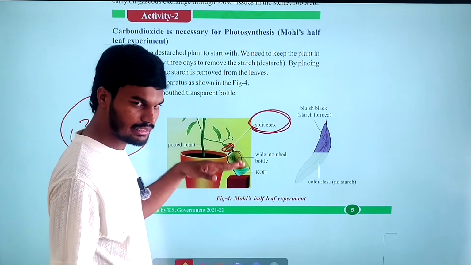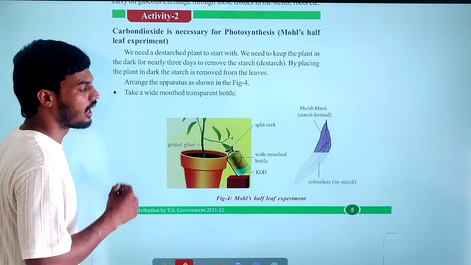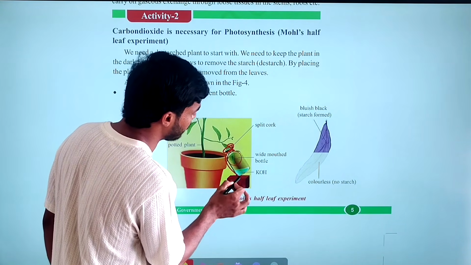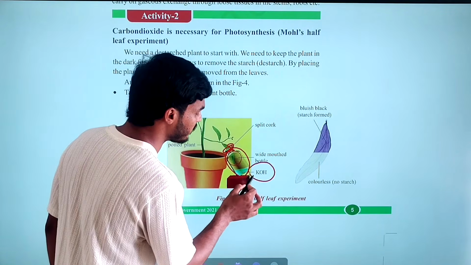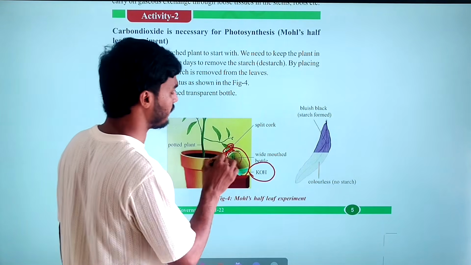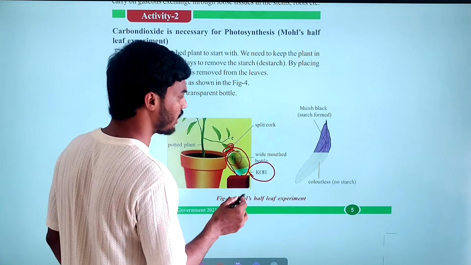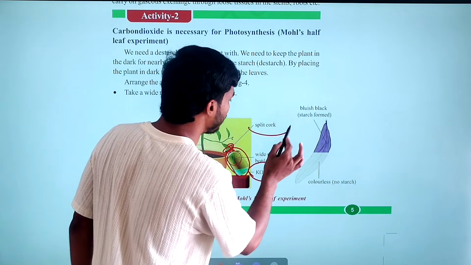Simply, after arranging this experiment, I am repeating once again: you have to take the destarched plant. After that, you have to place the half leaf inside the white mouthed bottle. Before that, you have to place potassium hydroxide solution inside the white mouthed bottle. Then, after arranging this experiment, close that white mouthed bottle tightly with the help of the splitted cork.